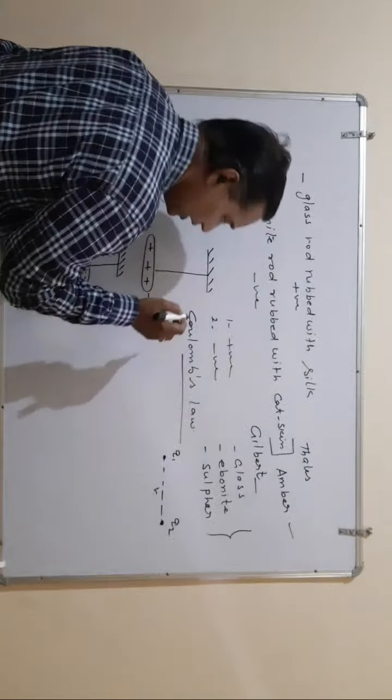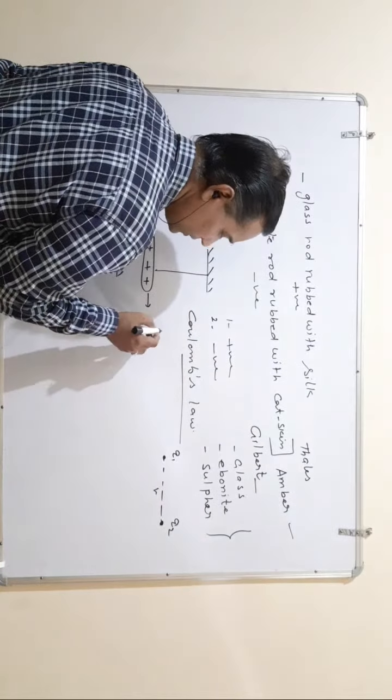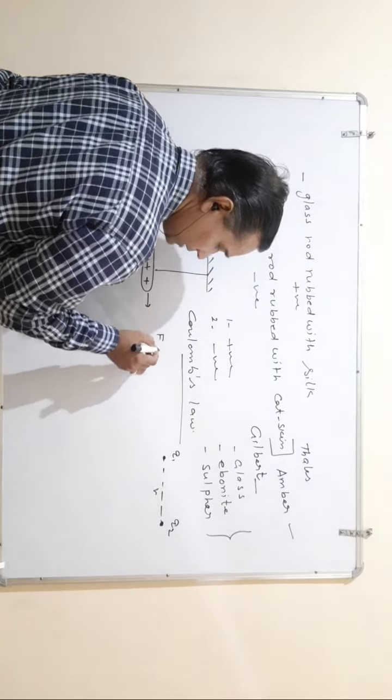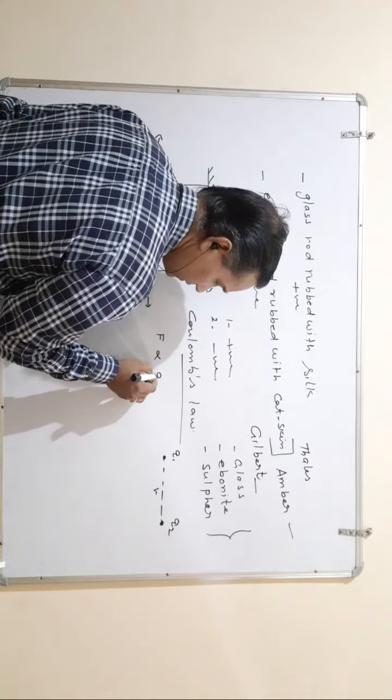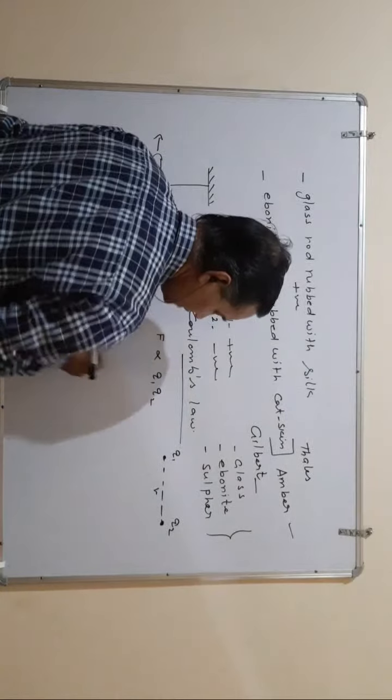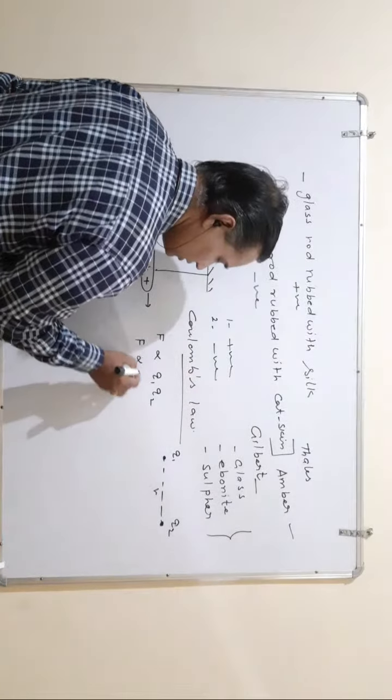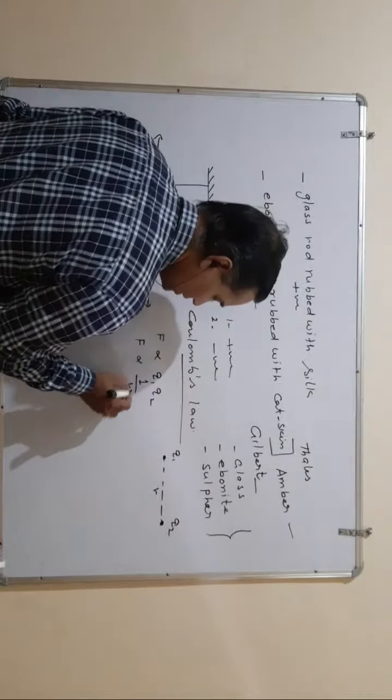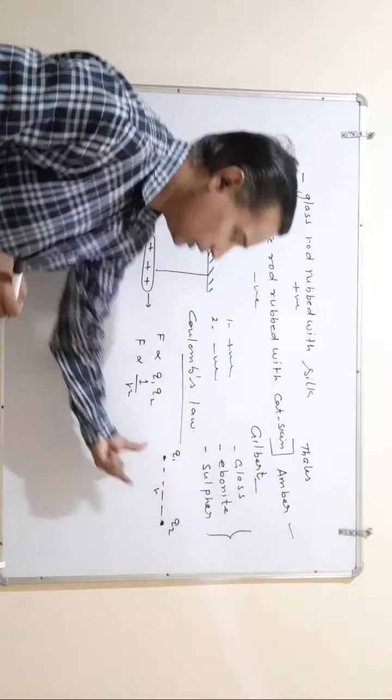According to Coulomb's law, the force is directly proportional to the product of the charges and inversely proportional to the square of the distance between them.